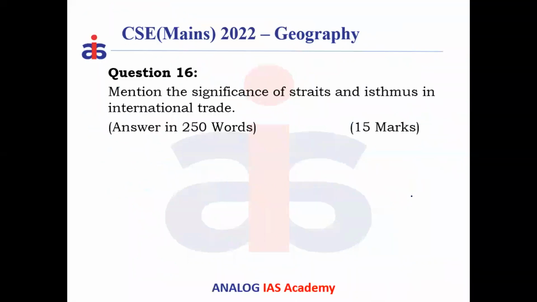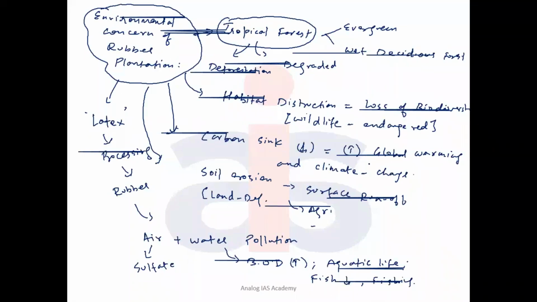So what is the solution to this problem? In the next paragraph, the last paragraph, you must write the solution to this. What is the solution for the rubber plantation areas? Sustainable rubber plantation should be allowed. That means rubber plantation is not done in the natural tropical forest. That should be preserved and conserved, with no human interference. But you should grow it in degraded land masses or degraded forest area. That's the first solution. Second solution is what?